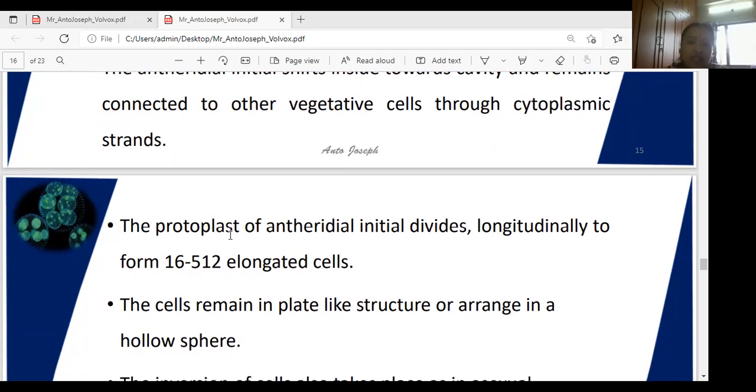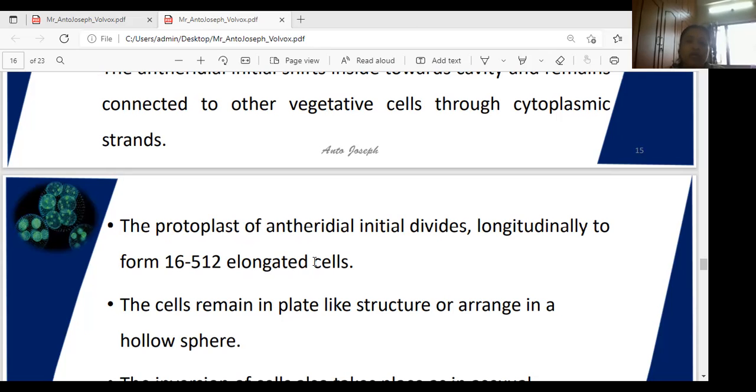In the antheridial initial, the protoplast divides by longitudinal divisions. Which ones divide, girls? Not the vegetative cells, only the antheridial initial cells divide. In that cell the protoplast undergoes longitudinal divisions to form 16 to 512 elongated cells.